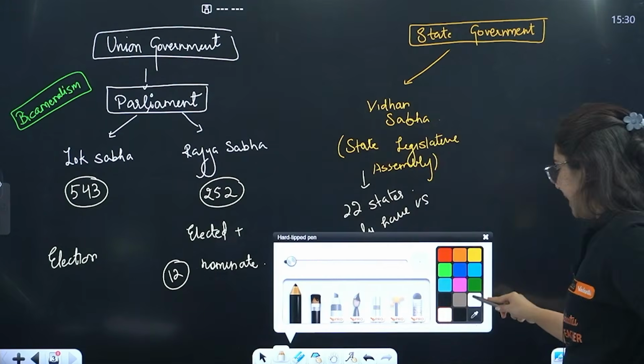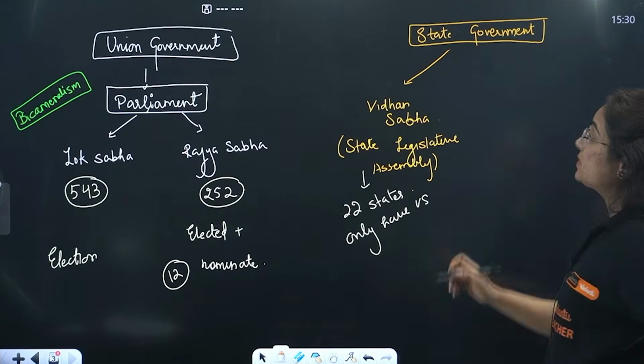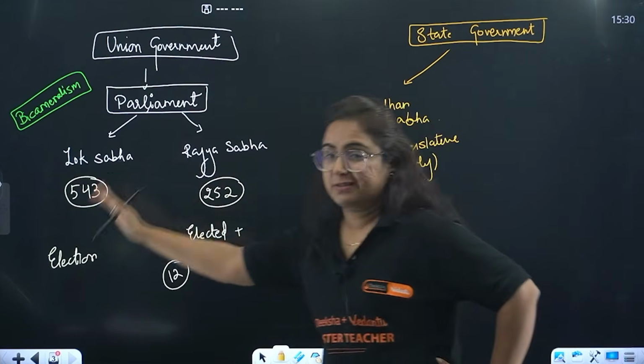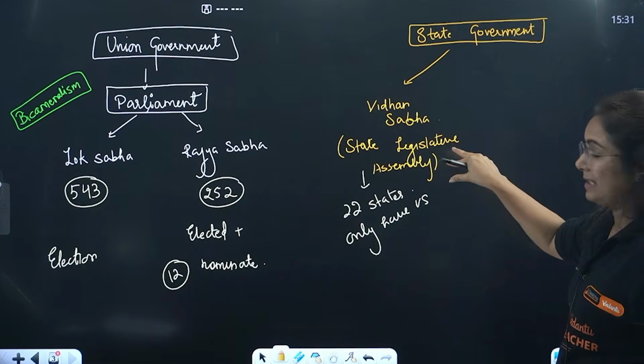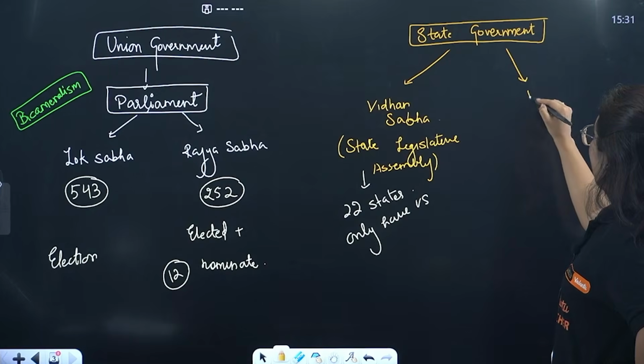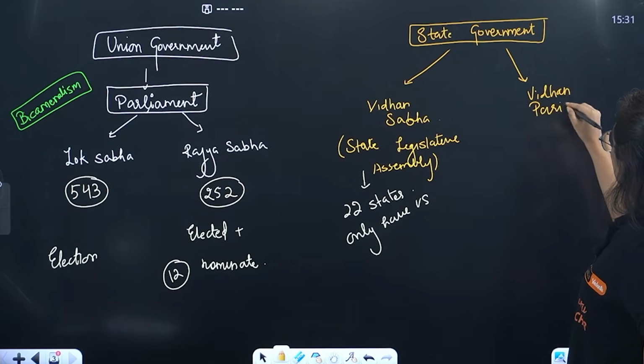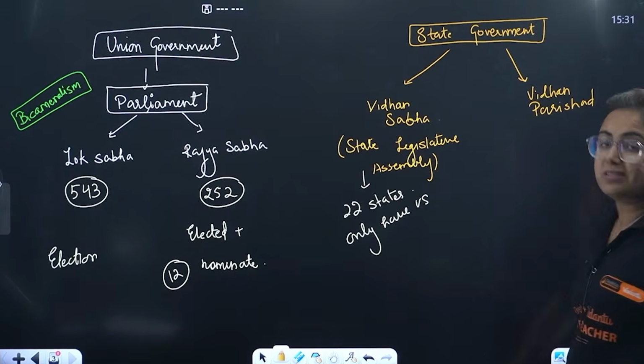What do I mean by this, beta? Because there is one more option, and what is that option? Like there is Lok Sabha, here it is Vidhan Sabha. Similarly, we have Vidhan Parishad too. We have what, beta? Vidhan Parishad, which you can compare to the Rajya Sabha in the state.